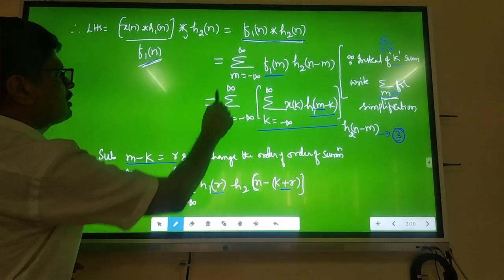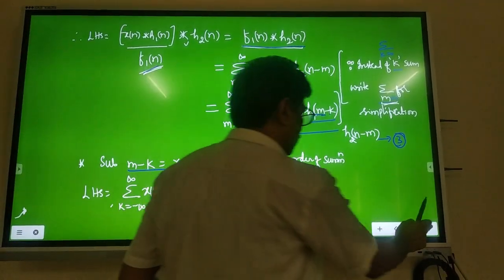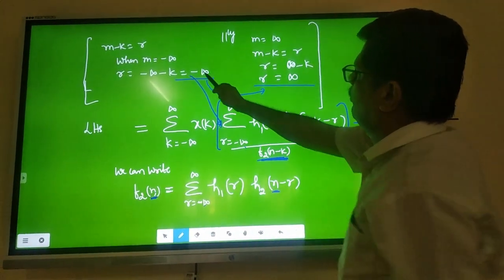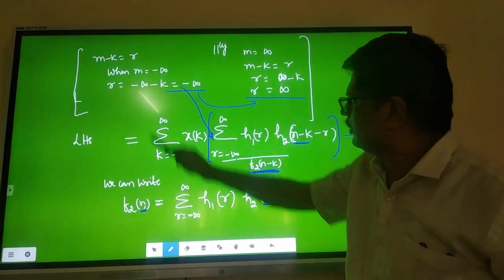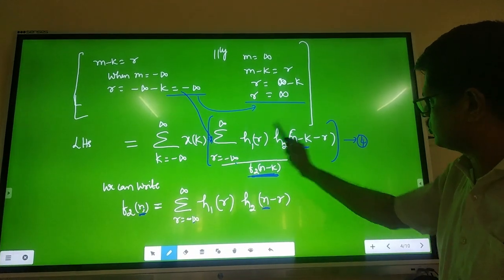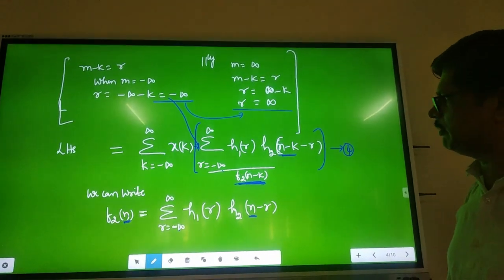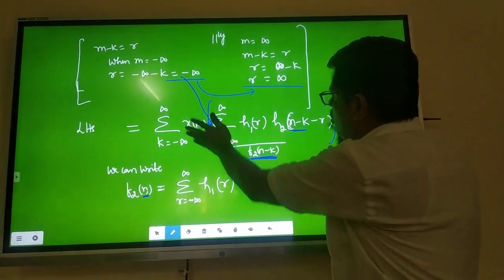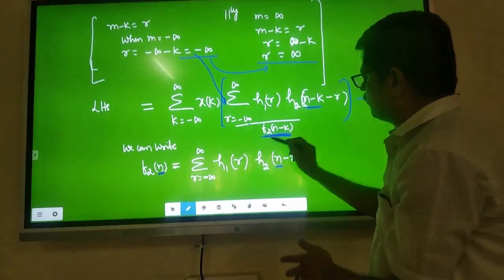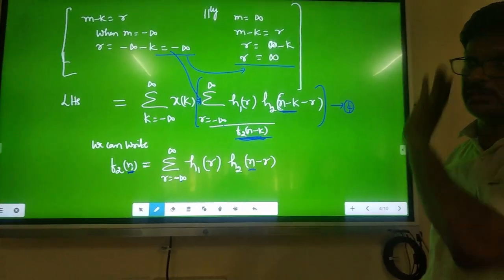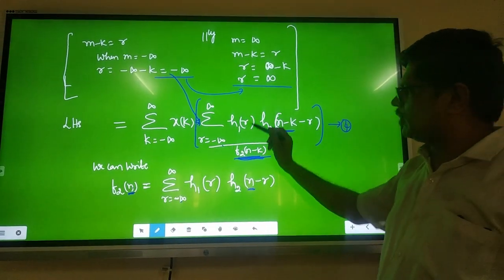Then how am I getting from this summation to this summation? I have shown here in the bracket, the sum over r from minus infinity to plus infinity, substitute again, h1 of r, h2 of n minus k minus r. Call it equation number 4. I want this whole second term as f2 of n minus k, which is there in the RHS. That's why I am doing this.